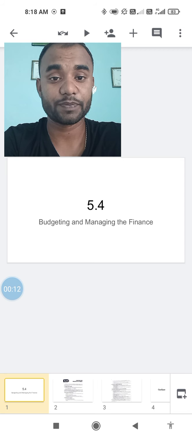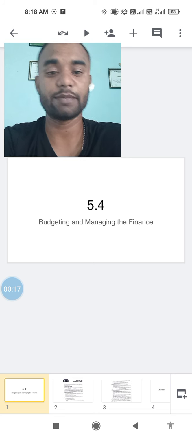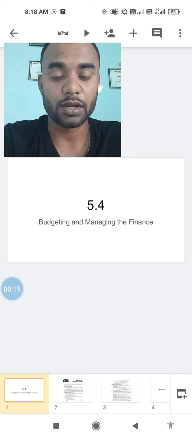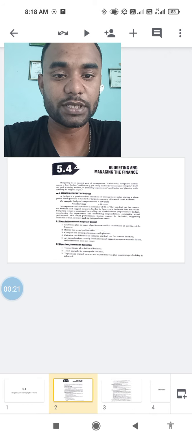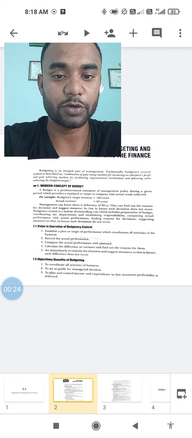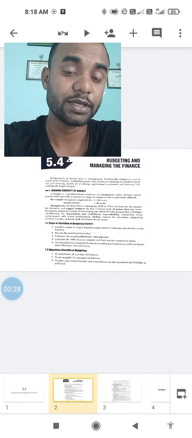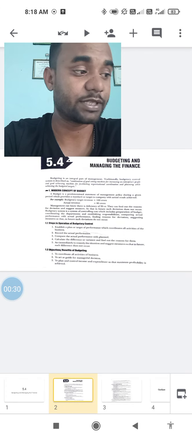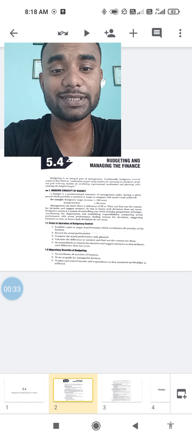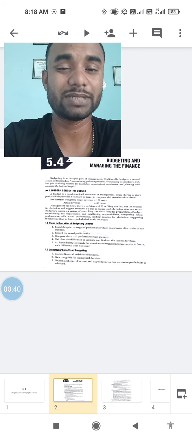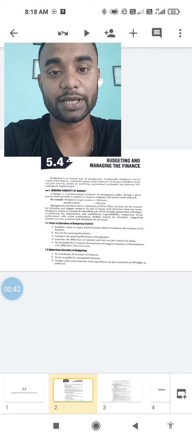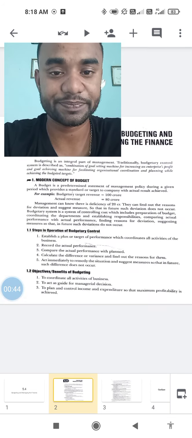And today we will begin with this 5.4 budgeting and managing the finance. Now, in this, we will be discussing the modern concept of budget, steps in preparation, all these things we will be discussing. But we need to know what a budget actually is and what budgeting is. Budget is nothing, just a predetermined preparation of the expenditures that will be made in a certain period of time, basically a year, and how we tackle them. That's what we are going to discuss.